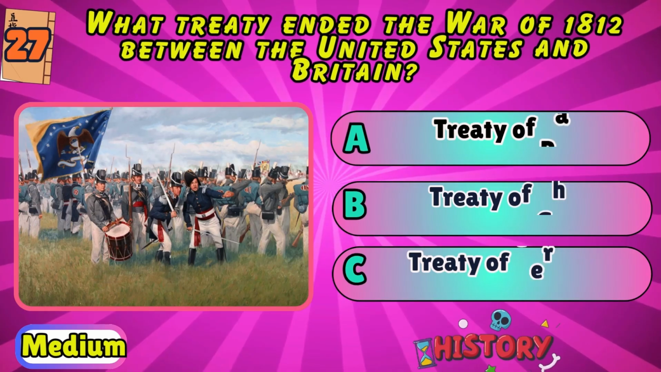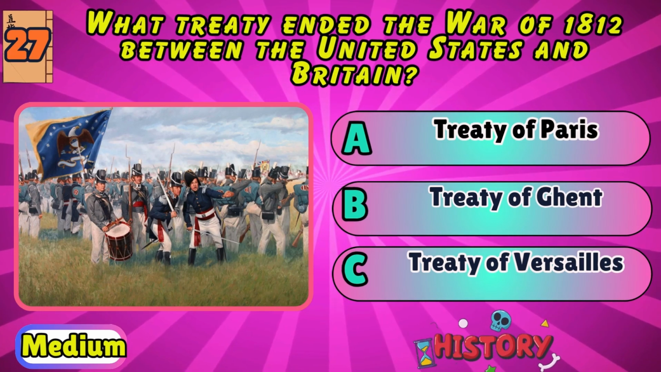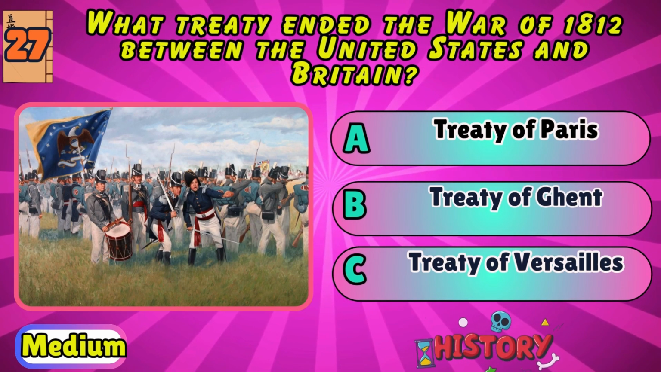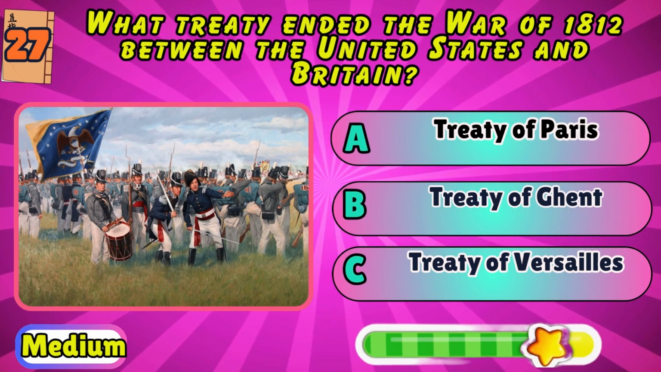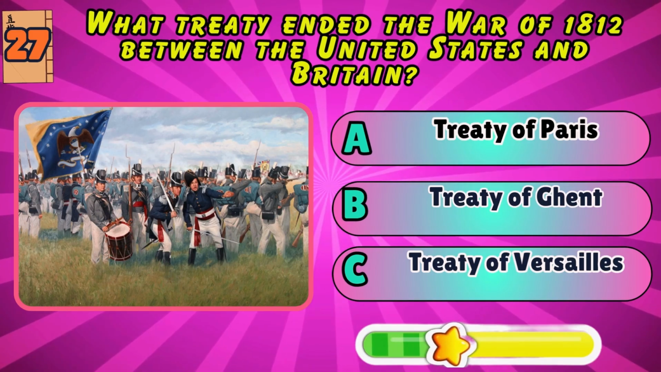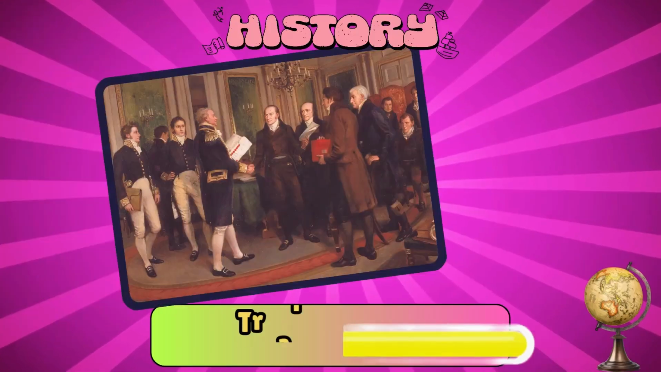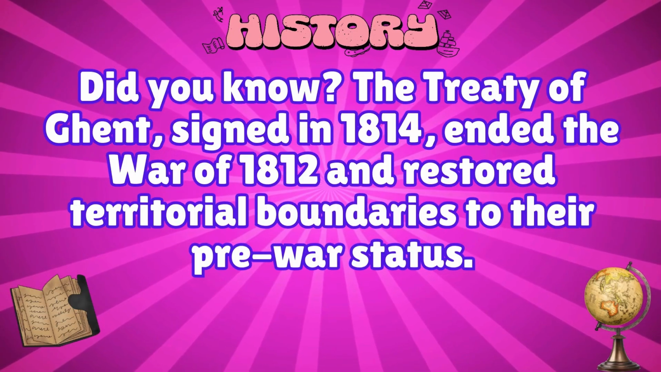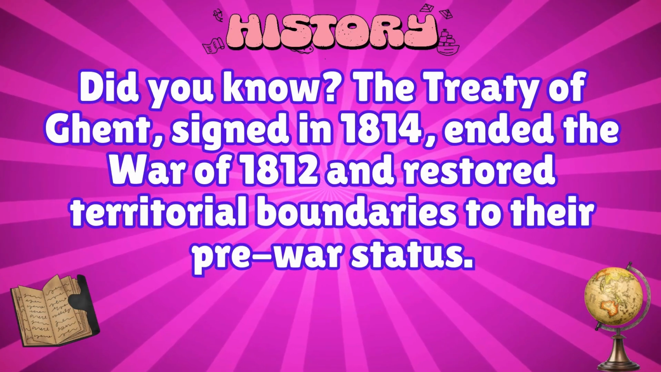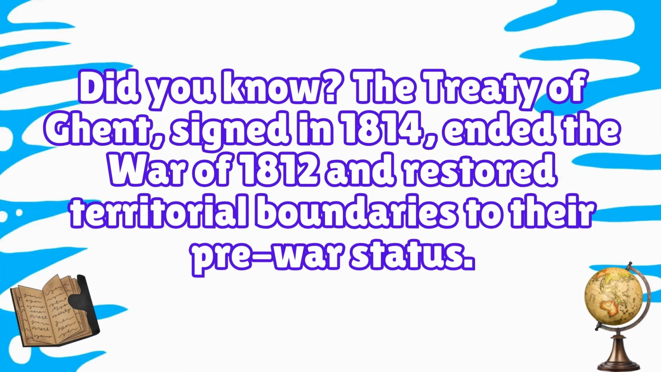What treaty ended the War of 1812 between the United States and Britain? Treaty of Paris, Treaty of Ghent, or Treaty of Versailles? Treaty of Ghent. Did you know? The Treaty of Ghent, signed in 1814, ended the War of 1812 and restored territorial boundaries to their pre-war status.